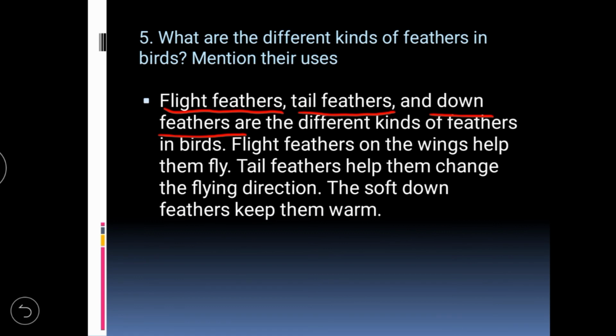First one, flight feather. The flight feathers on the wings help them to fly. The second one is the tail feather, which helps them to change the flying direction. The soft down feather keeps them warm.